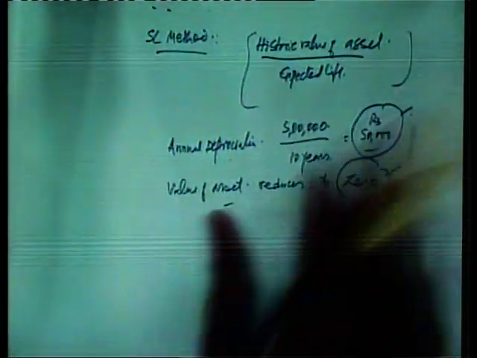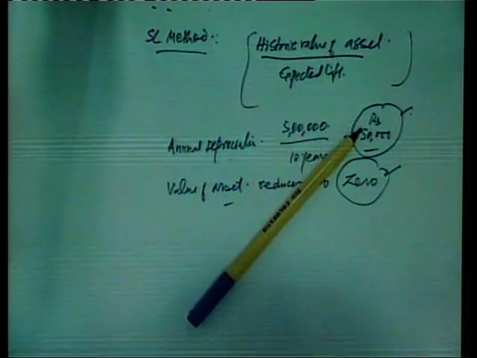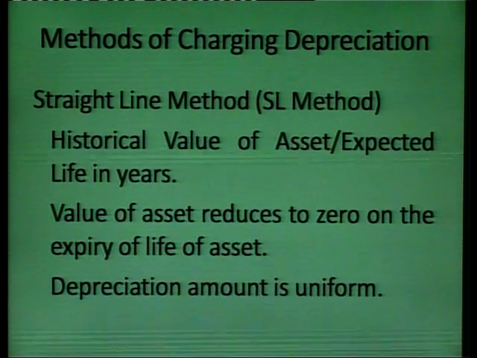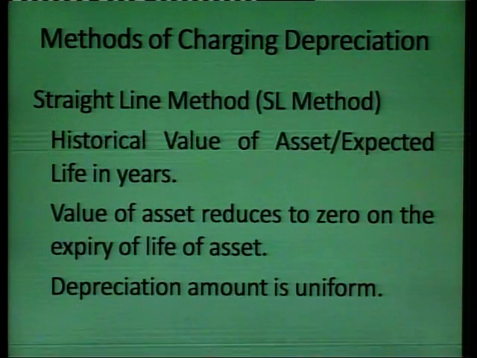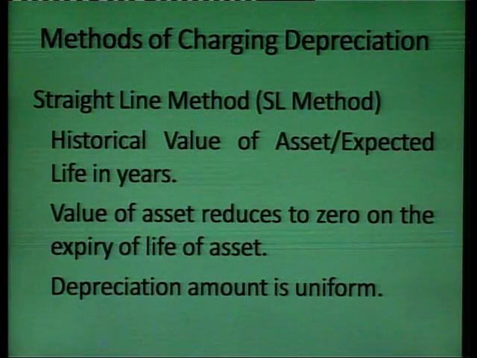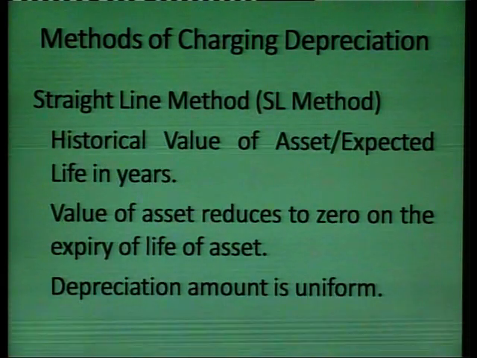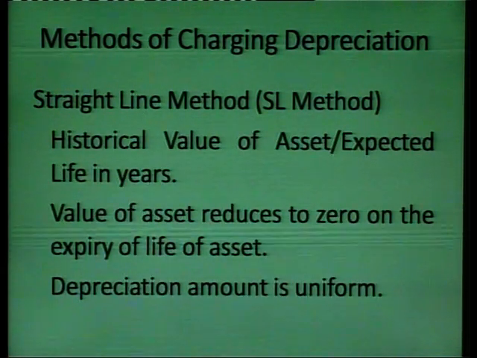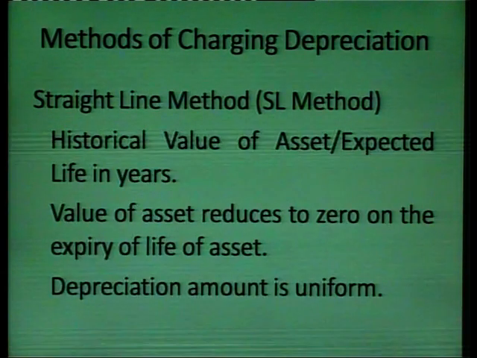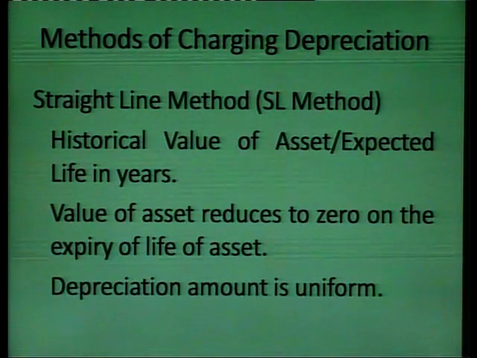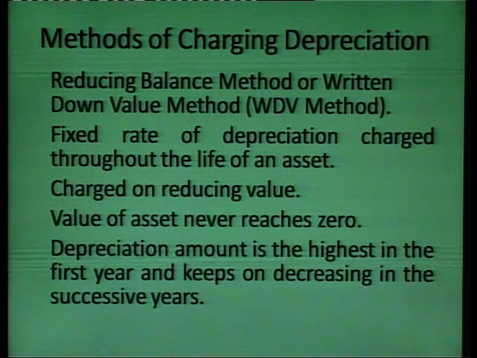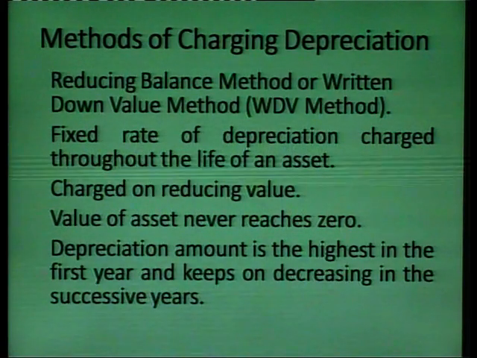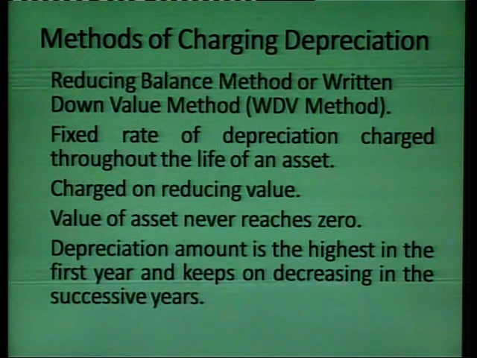Now, this is the straight line method. The historical value of the asset divided by expected life in years gives us the annual depreciation. Value of the asset reduces to 0 on the expiry of the life of the asset. And the third important thing is that the depreciation amount is uniform. Now, coming to the next method, that is the written down value method or reducing balance method.